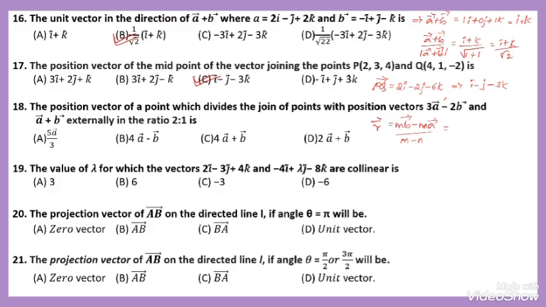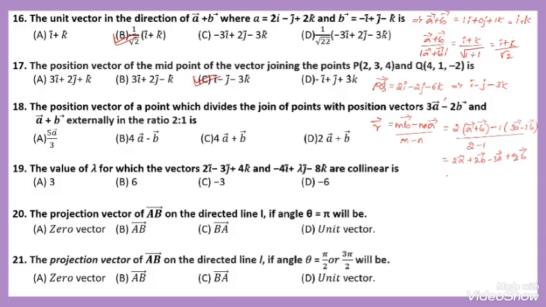While solving here, 2 into (a plus b) minus 1 into (3a minus 2b), divided by 2 minus 1. Now 2 into vector a plus 2 into vector b minus 3 into vector a plus 2 into vector b, divided by 2 minus 1, which is 1 only.